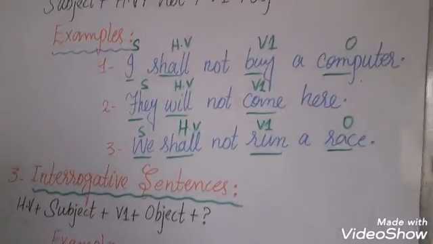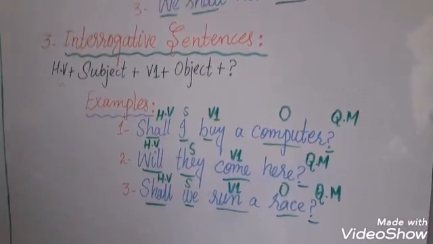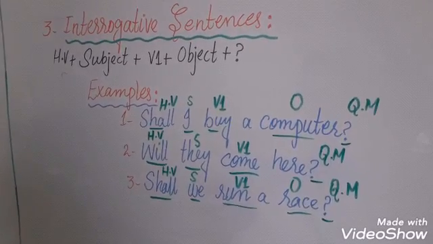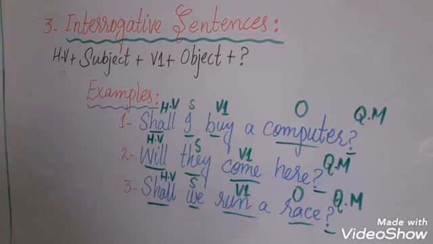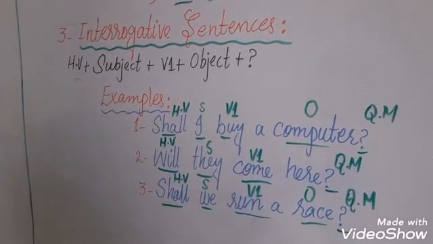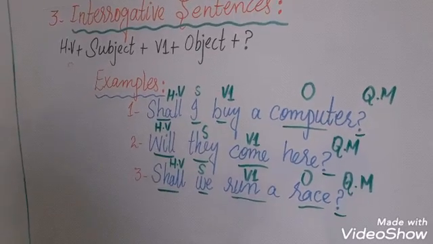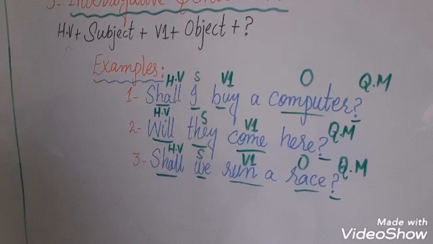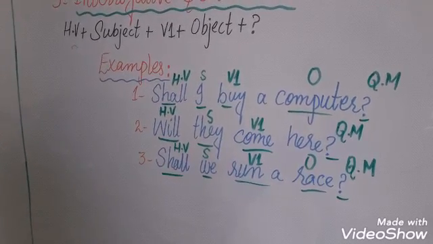These were negative sentences. Now we move towards interrogative sentences. The structure of interrogative sentences is that helping verb will be used first of all, then subject, and then first form of verb, and then object. In the last we shall apply question mark. Its examples are shall I buy a computer. Here helping verb has been used first of all, shall.